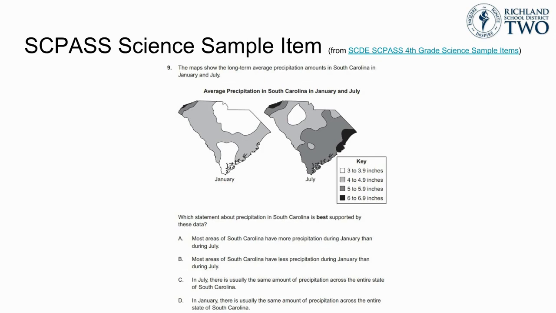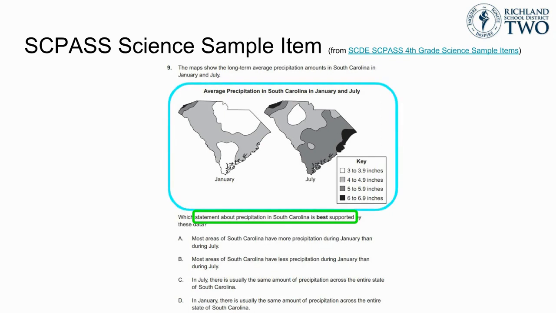In this item, the SEP is evident in the question where the students are being asked to identify the statement or explanation for the regional climate differences represented on the map. The content for this item is represented by the map data that the students need to be able to interpret in order to get the correct answer.